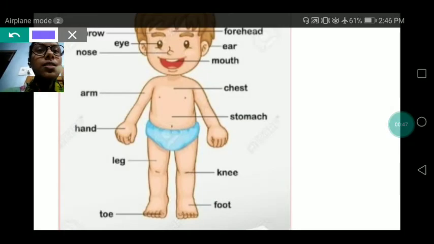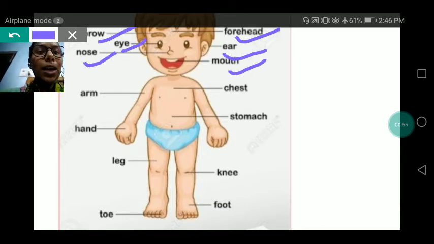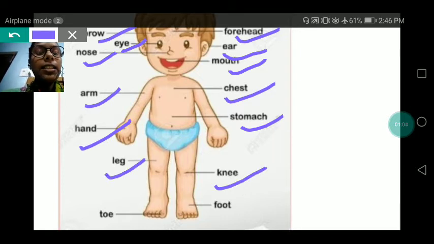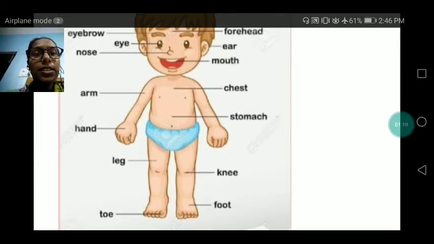So my students: eyebrow, forehead, ear, eye, nose, mouth, arm, chest, stomach, hand, leg, knee, foot, toe. These are our parts of the body. Okay?